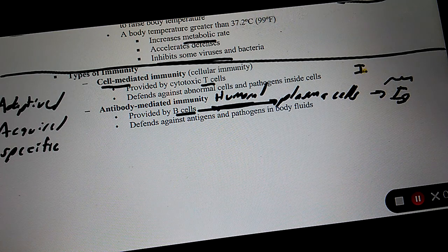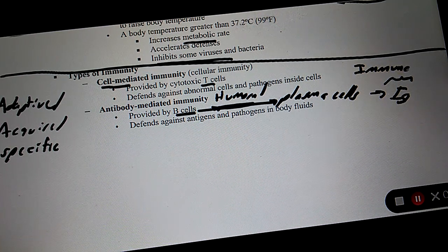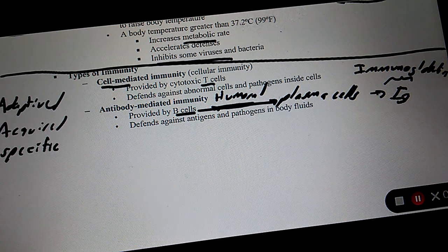What is another word for antibody? Immunoglobulin. What's another word for immunoglobulin? Antibody. What's another word for antibody? Immunoglobulin.